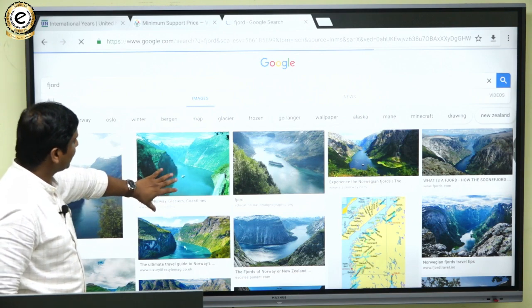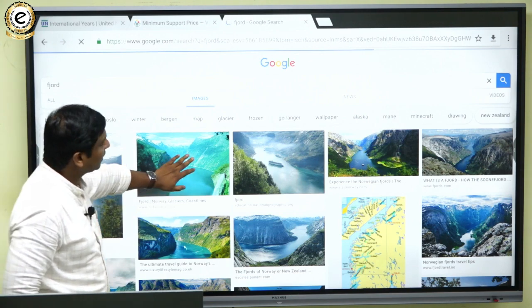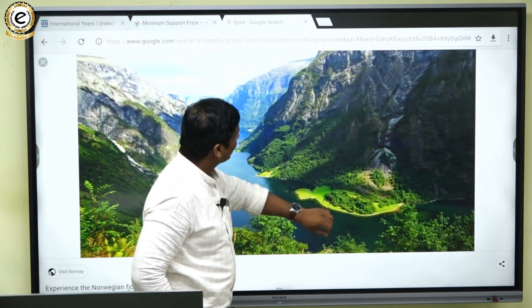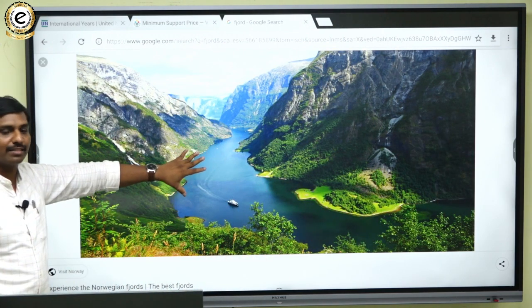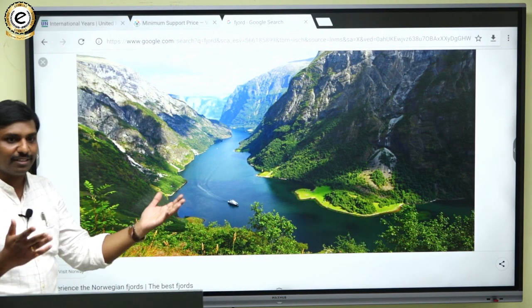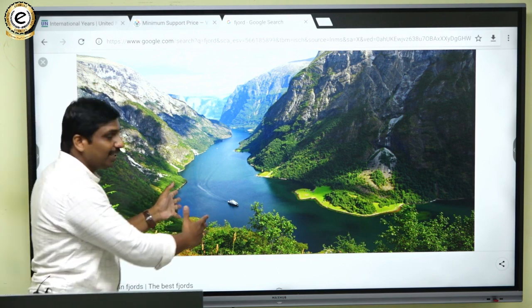Just have a look at these images. So these are nothing but zones. Now, can you see how they are? Aren't they beautiful? Look how beautifully the water is there.